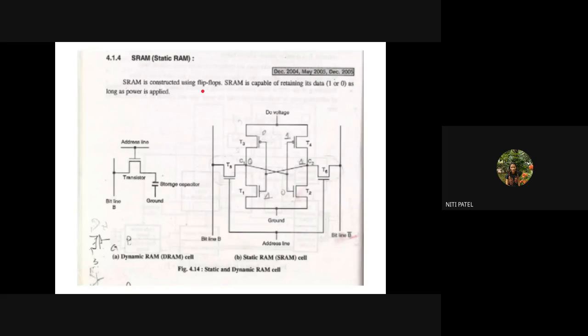Understood? I repeat again, this is your SRAM cell, which has 6 transistors in it. But as we know, your SRAM stores the data in a flip-flop, it does not store it in these transistors. Therefore, these transistors are cross-coupled to form a flip-flop. Got it?